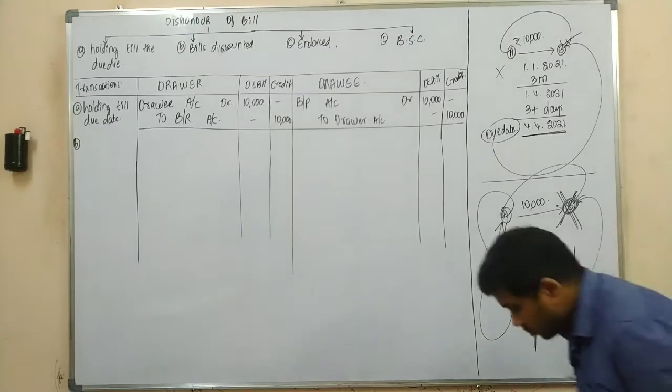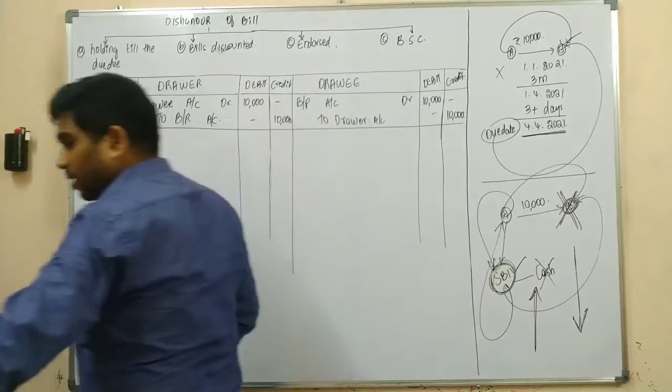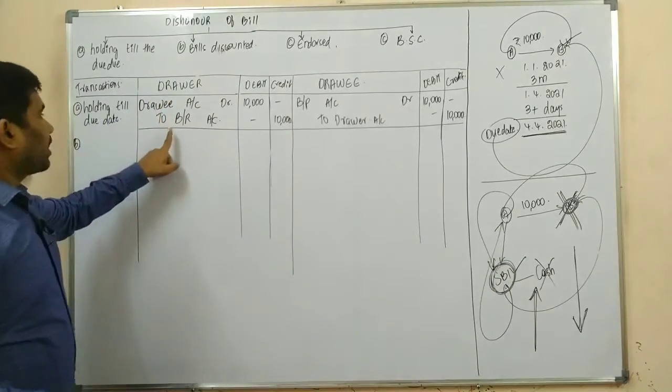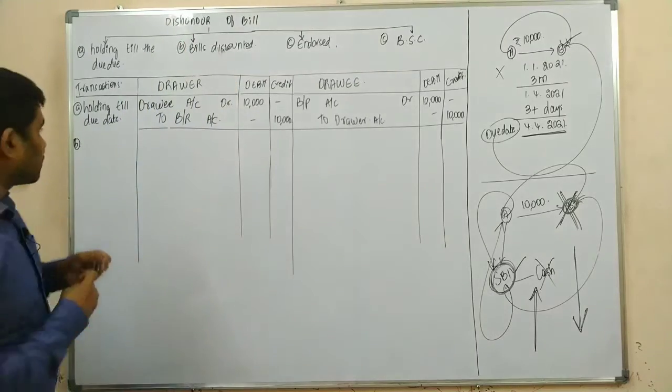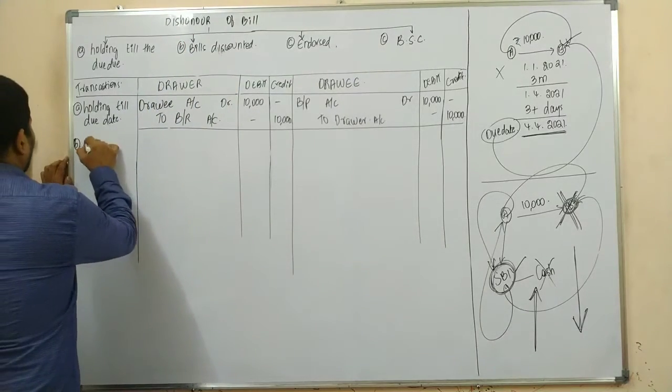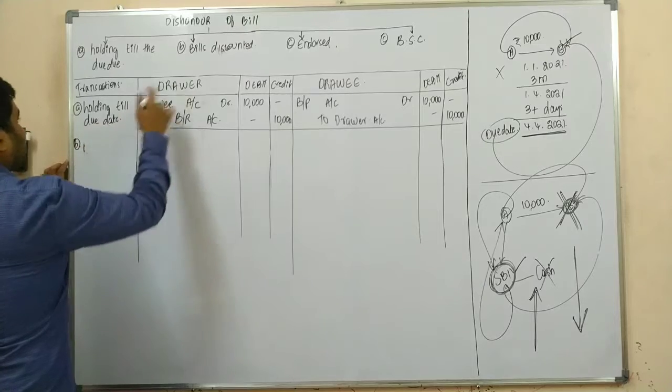Yes or no? So, what is the journal entry in the books of drawer when the bill was discounted with the banker and it was dishonored? What is the journal entry in the books of drawer, sir?